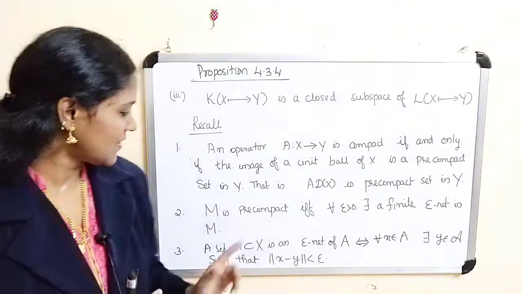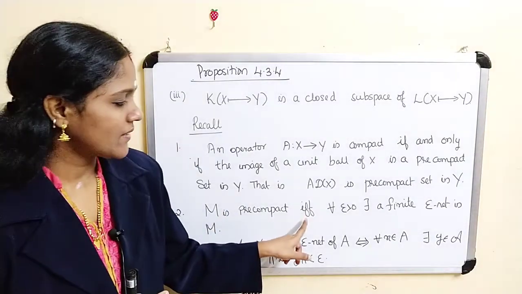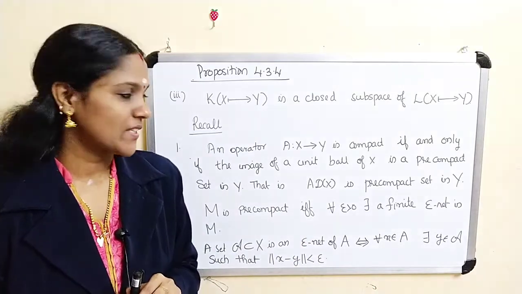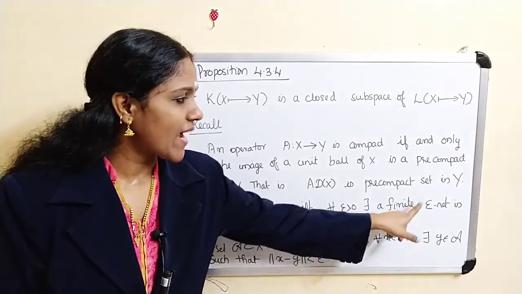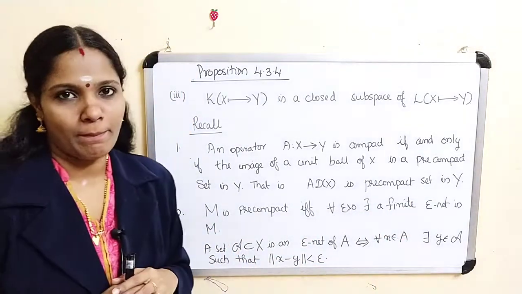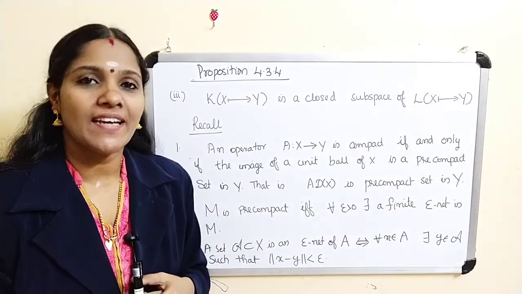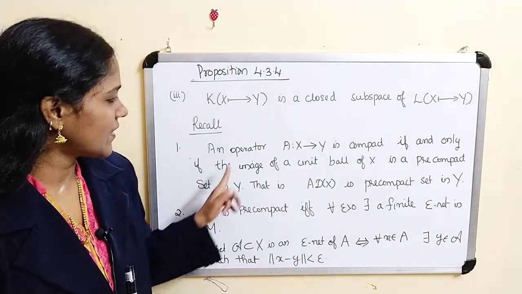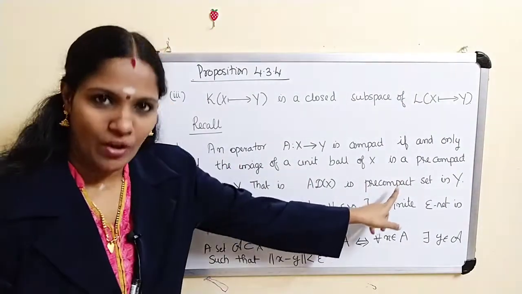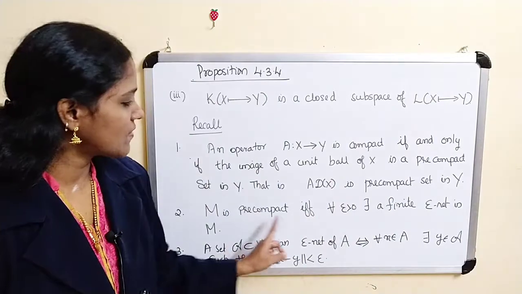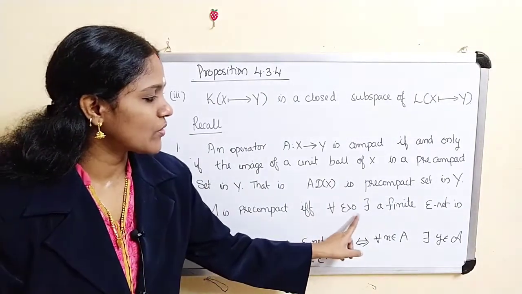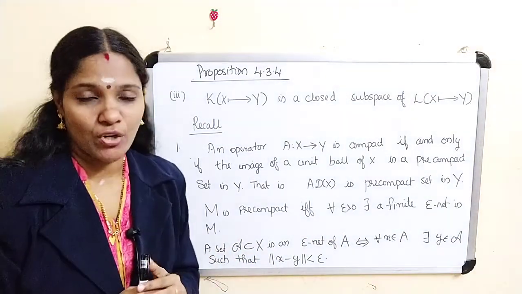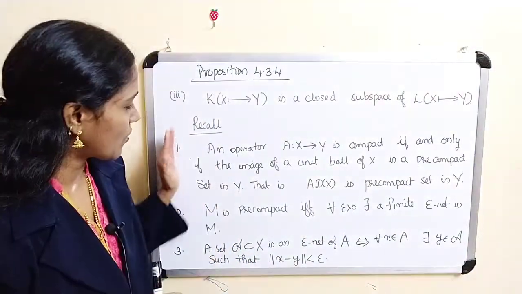Now another result: M is pre-compact if and only if for every epsilon greater than 0 there exists a finite epsilon net in M. Combining these two results, we get A D of X is pre-compact if and only if for every epsilon greater than 0 there exists a finite epsilon net in A D of X. Okay, that is what we are going to prove.